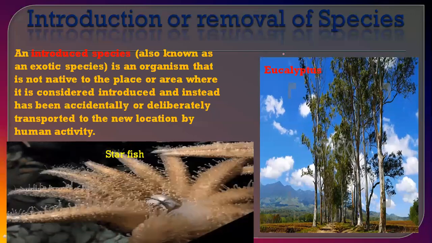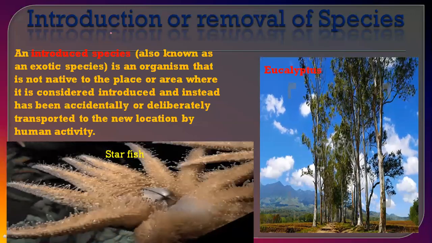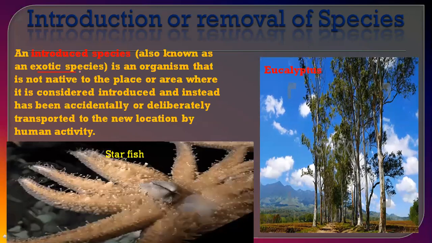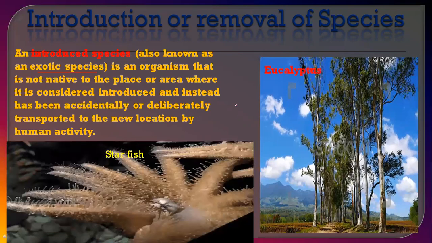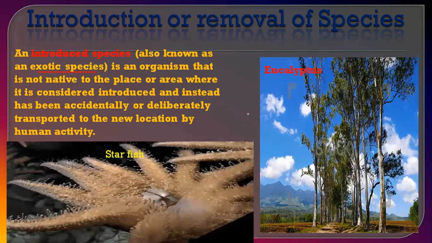Now we'll see introduction or removal of species. Introduction of species is also known as exotic species, like the species which we introduce to that area, which humans bring from anywhere, from another place into that specific place. A removal means if we just remove all the animals of that species from that area. So what can be the drastic effects?